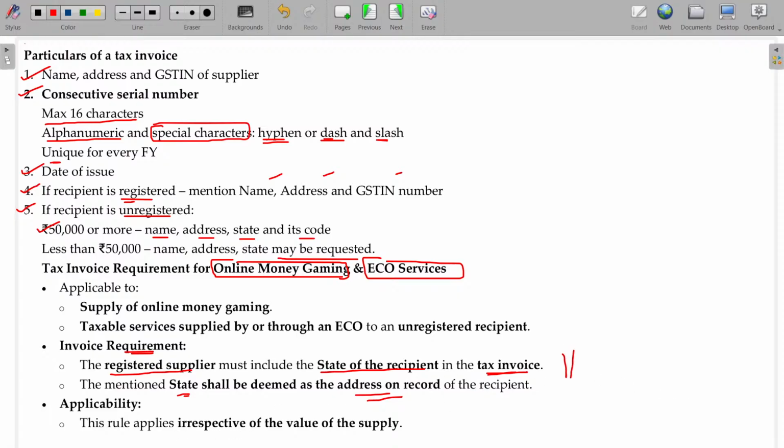This rule is applicable irrespective of the value of the supply. You have to give the invoice even for 1 rupee, irrespective of the value, in case of online money gaming as well as ECO services.